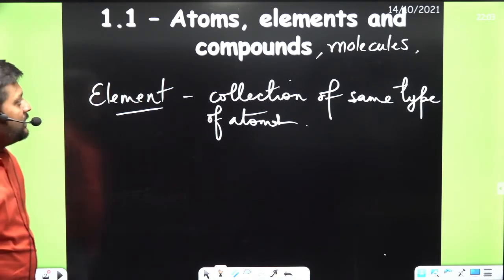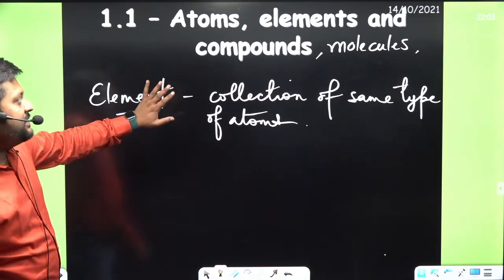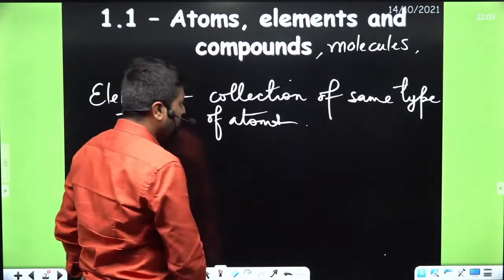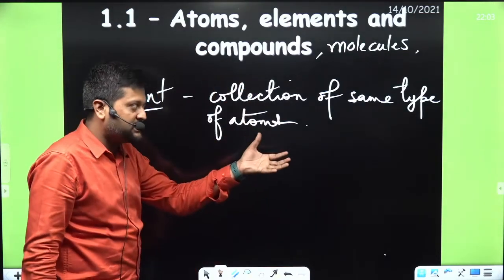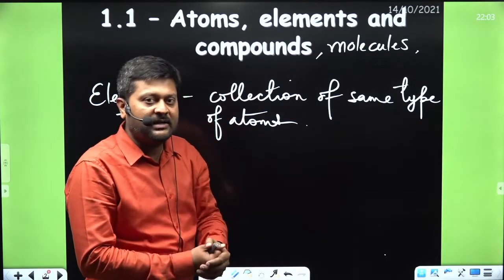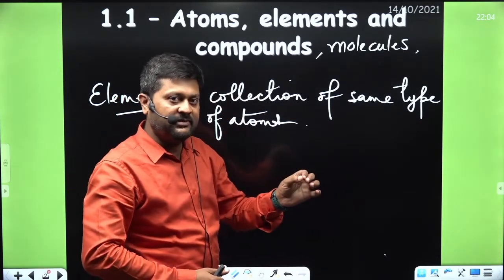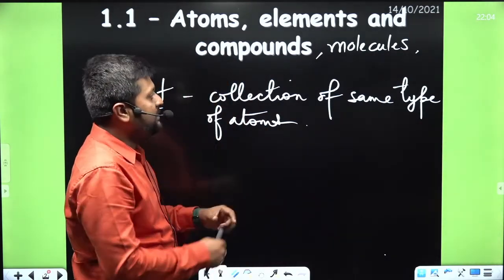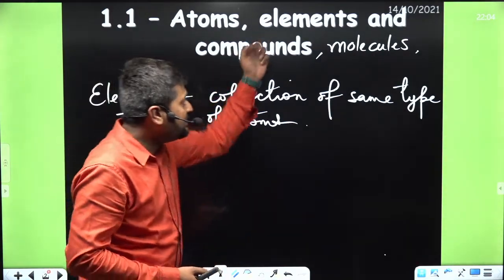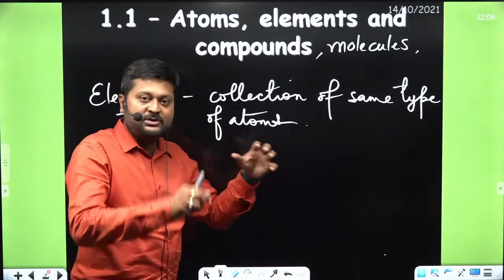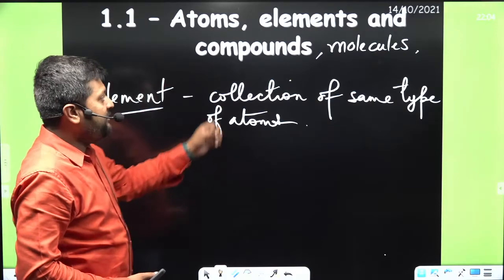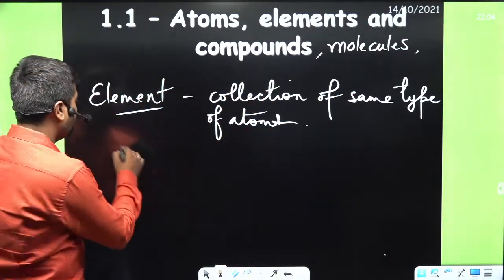Okay. Guys, these are the basic things which you should definitely know. So we have atoms. Atoms are the simplest unit of every matter. Every matter is made up of the basic unit, which is called an atom. Like an iron rod is made up of iron atoms. Then we have elements. When same type of atoms group together, they form the element. Then we have compounds and molecules. What are molecules?